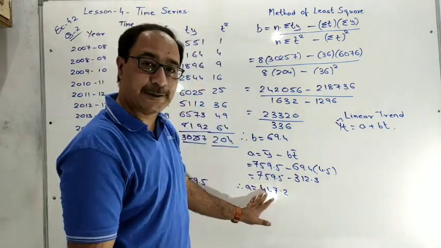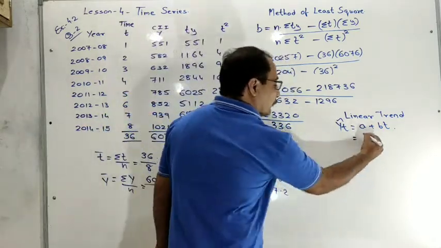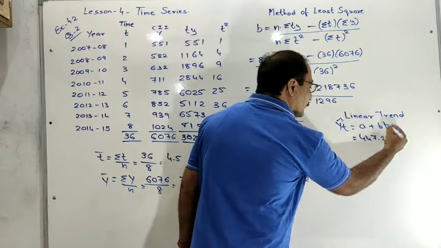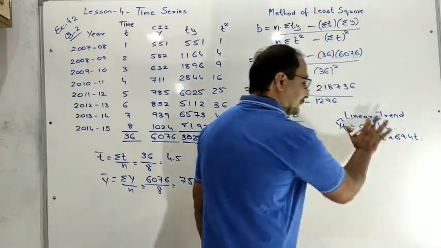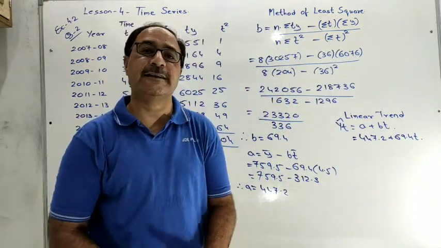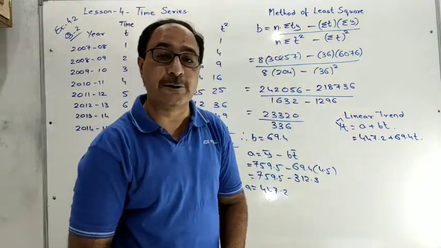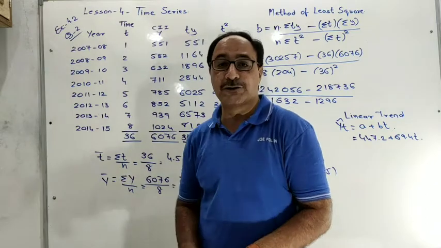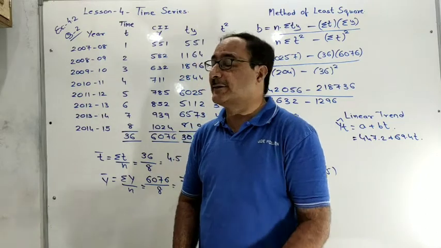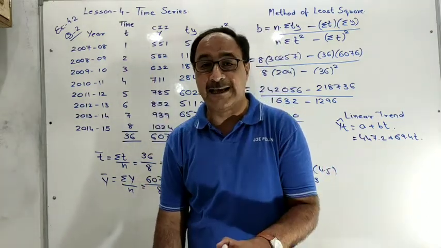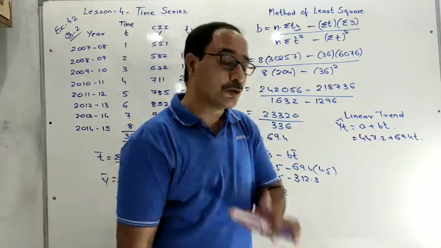After finding the value of b and a, you have to put all these values here. See, a is equal to 447.2 plus b is equal to 69.4 t. Okay, this one is a linear trend. After this step, we can easily estimate the value of any year. In this question, you have to estimate the value of which year? 2015-16. You have to estimate the cost of inflation index of 2015-16. Understand?